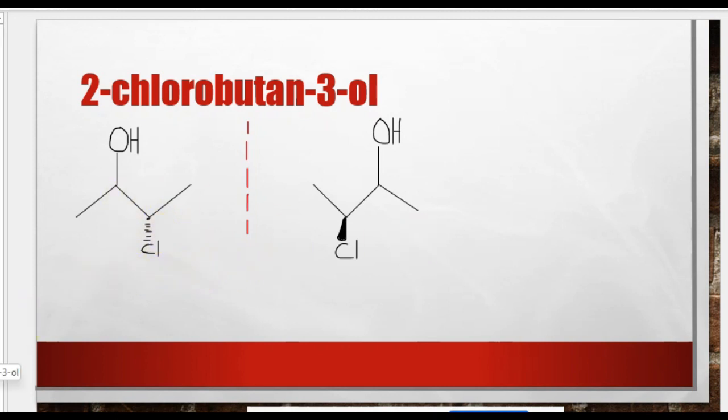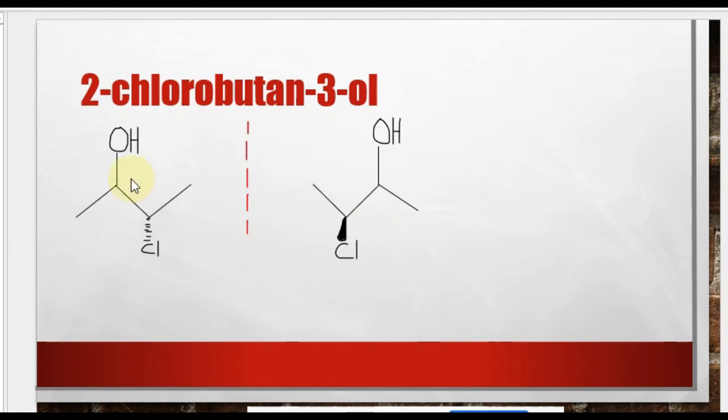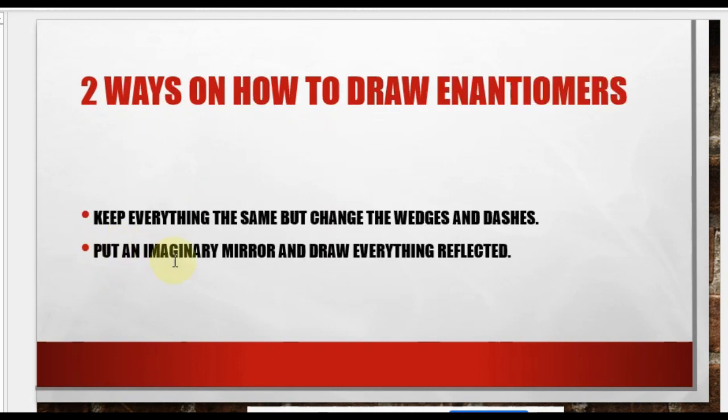So another is the 2-chlorobutane-3-ol again. So we will take its chirality. So this is the carbon, with chirality, having 4 groups. There is a hydrogen here that is apart, so since we draw it with a hydrogen there, we dash it. So another way to draw the enantiomers is to put an imaginary mirror and draw everything reflected.